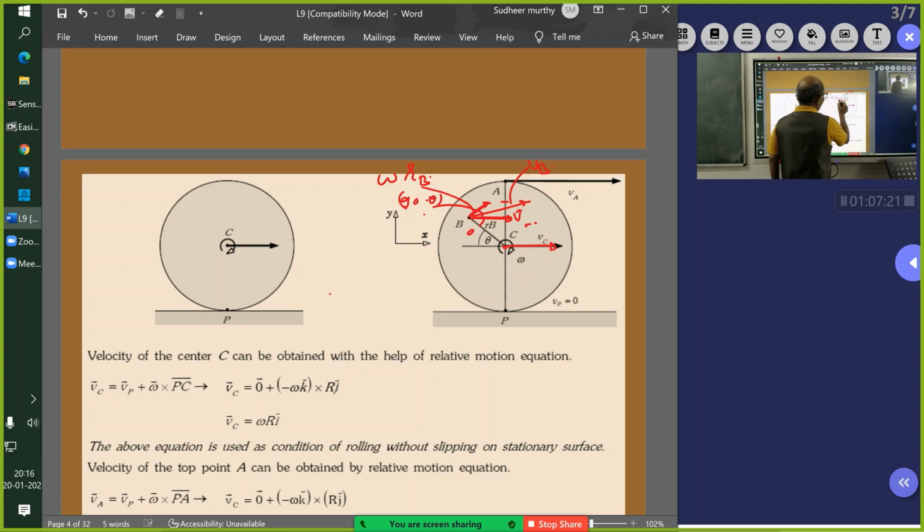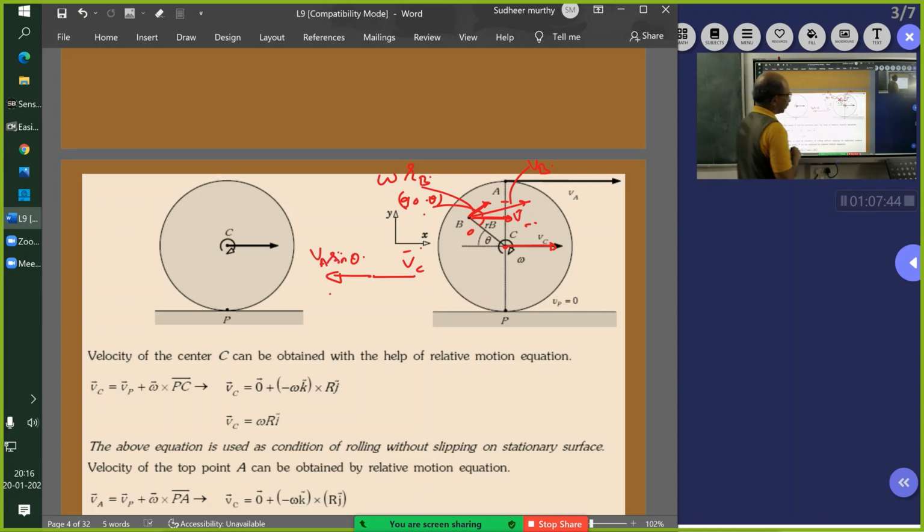Then we take cos. So this vector into cos of 90 minus theta will be sin theta. So therefore this will be sin theta. So you will get VC bar like this, and this one will be the VA sin theta, in this direction.